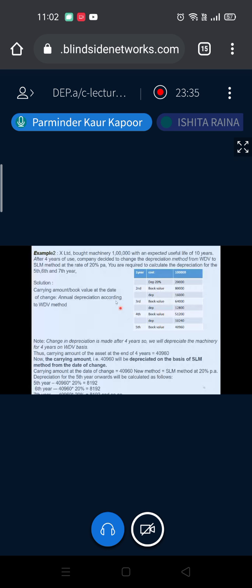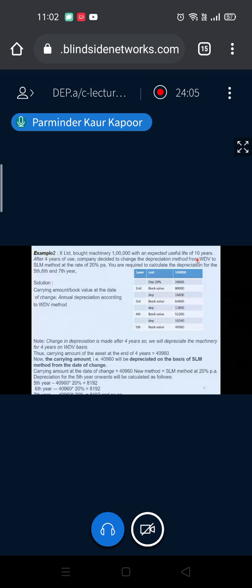Okay. Second example, X Limited bought machinery for 1 lakh with an expected life of 10 years. Same question. After 4 years of use, company decide to change the depreciation method from WDV to SLM at the rate of 20% per annum. You are required to calculate the depreciation for the 5th year, 6th year, and 7th year. Now, what happens here? You are going to charge depreciation as per WDV old method.